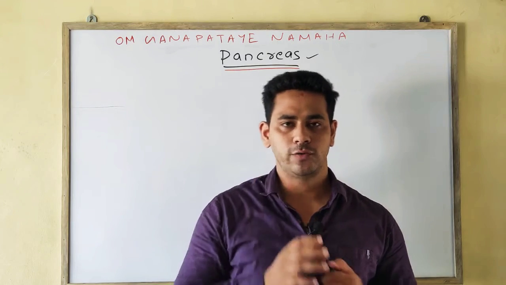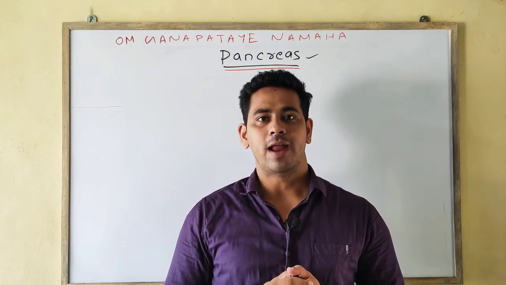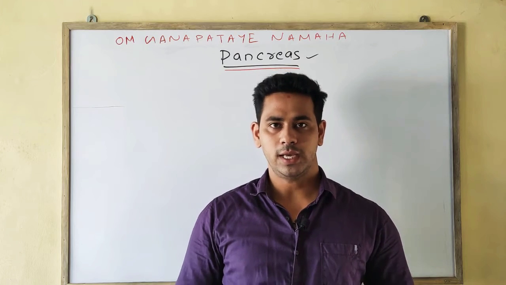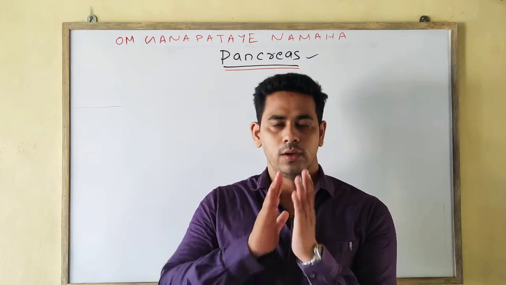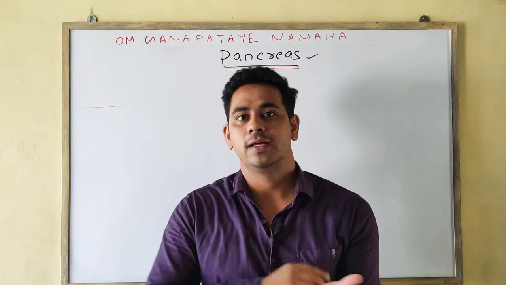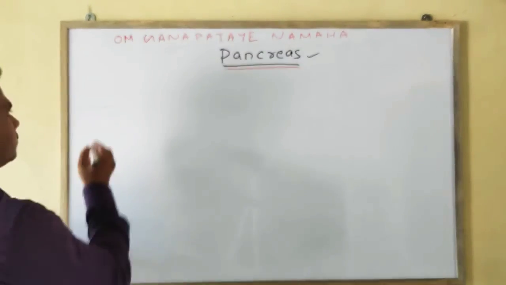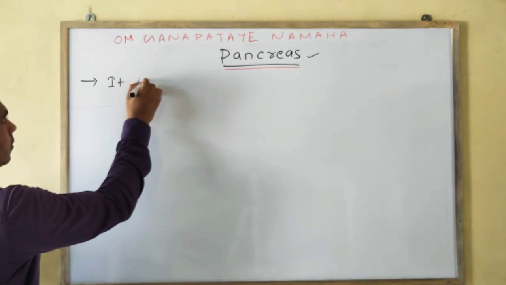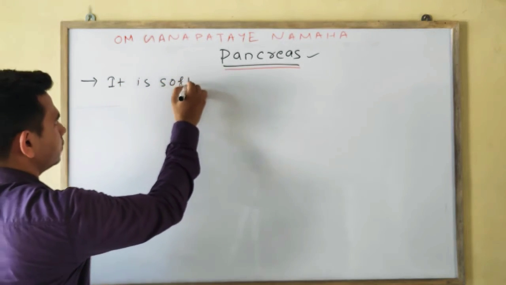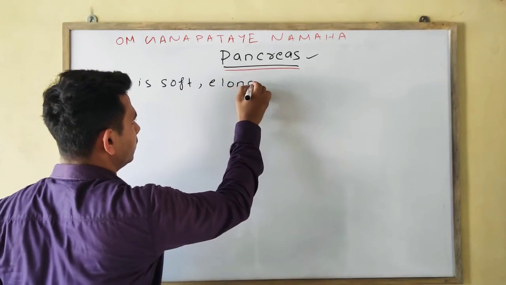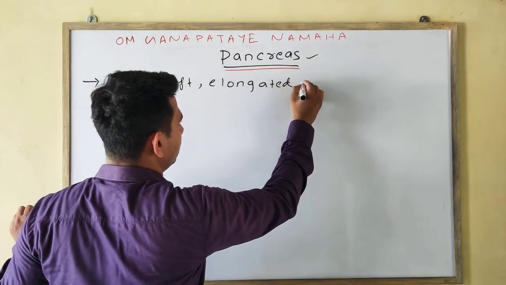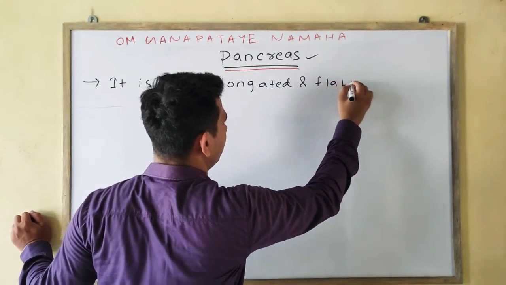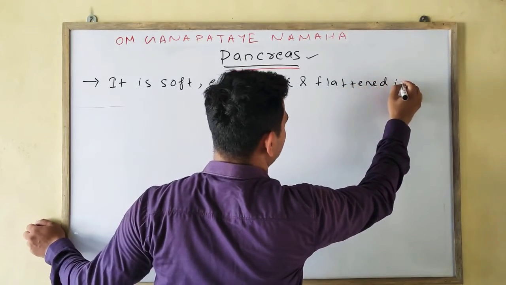The pancreas is a soft, elongated and flattened digestive gland. Okay, it is soft, elongated and simply flattened in structure.